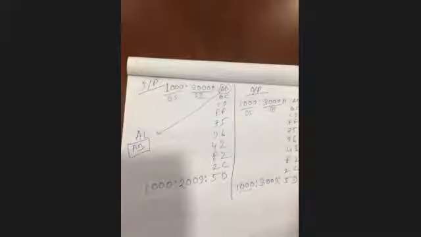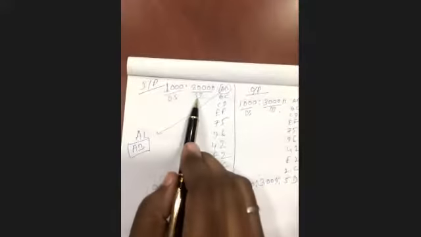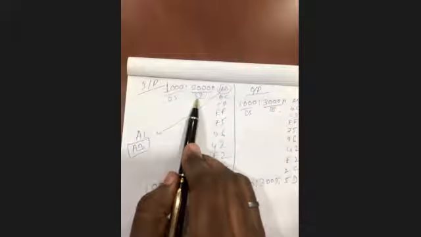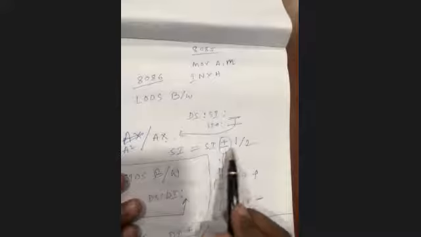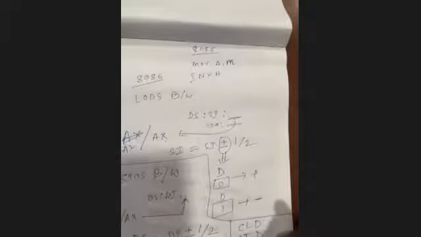Number 2, SI will be, what is the previous value? SI was 2000. What are the two functions? First, one data will be copied into AL or AX, and another is SI plus or minus 1.